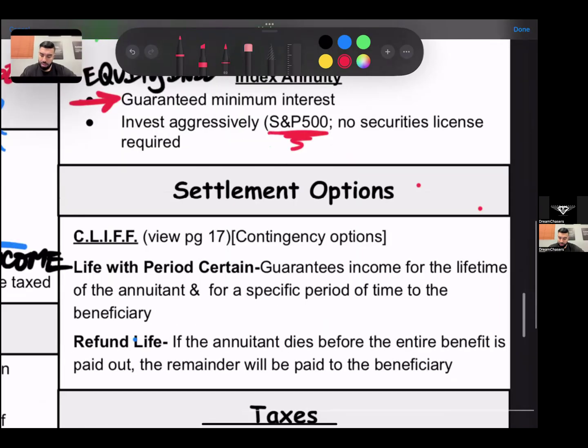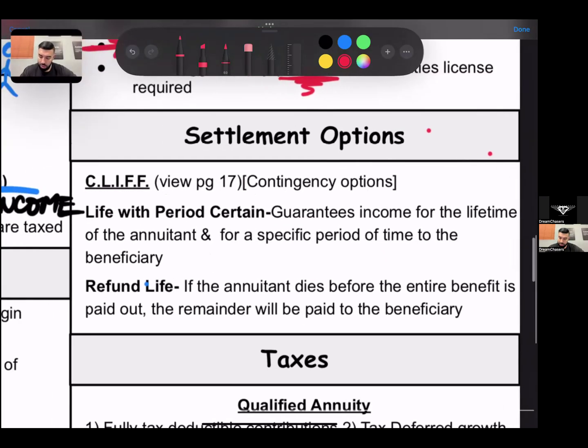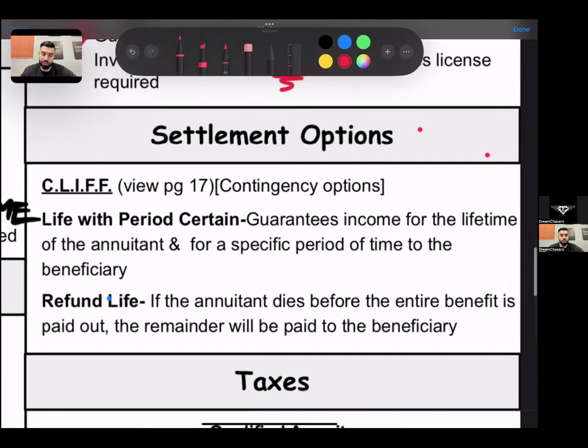Now, finishing up here on settlement options. We covered a few of the different settlement options, the CLIF acronym, in chapter 5, but you can go back and review them. Two different settlement options when it comes to an annuity are, number one, life with period certain, and refund life.